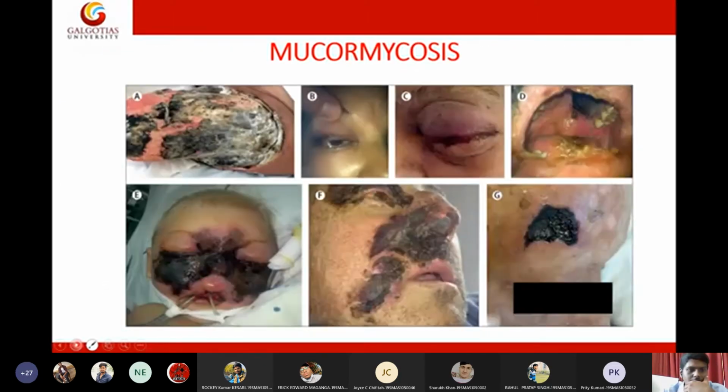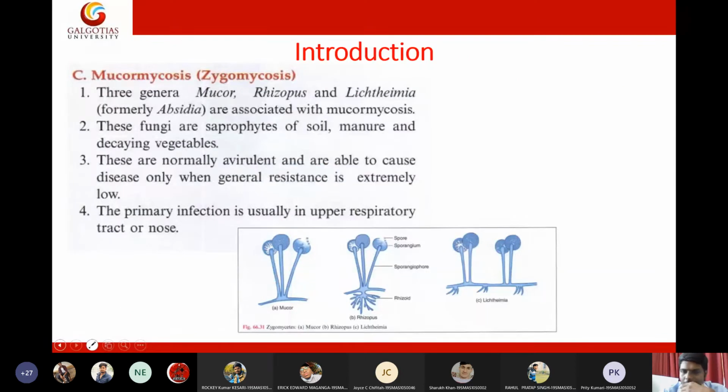So let us directly jump into mucormycosis, students. There are three fungi in this particular genera: Mucor, Rhizopus, and Lichtheimia. Mucormycosis is also called zygomycosis, because they belong to Zygomycota. Please mute yourself. Let me mute you. Okay, so the three fungi are Mucor, Rhizopus, and Lichtheimia.